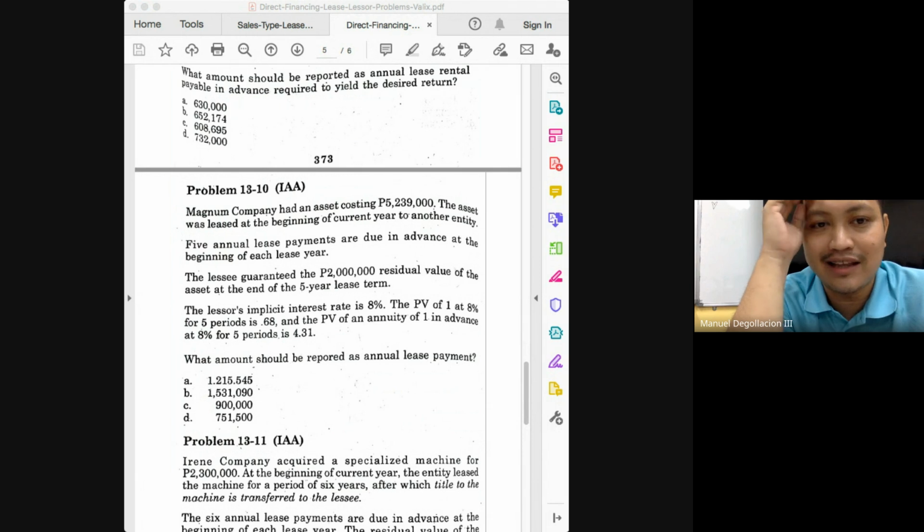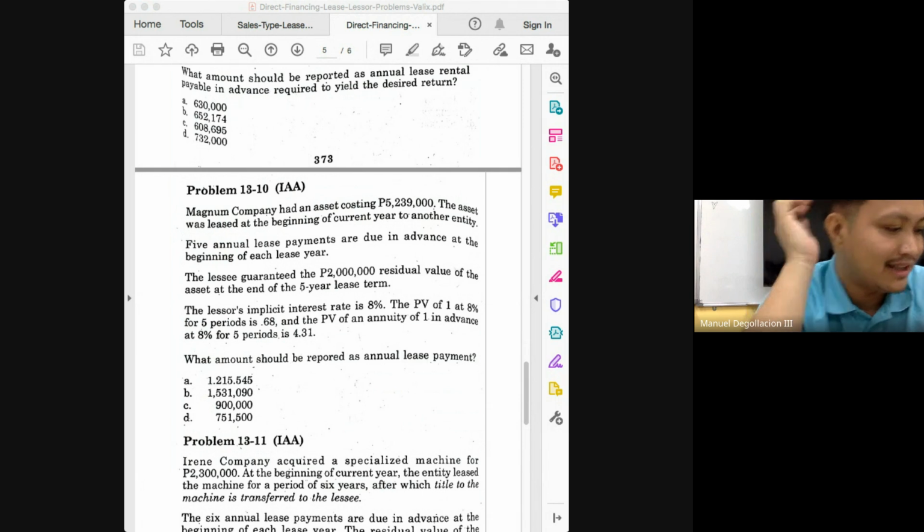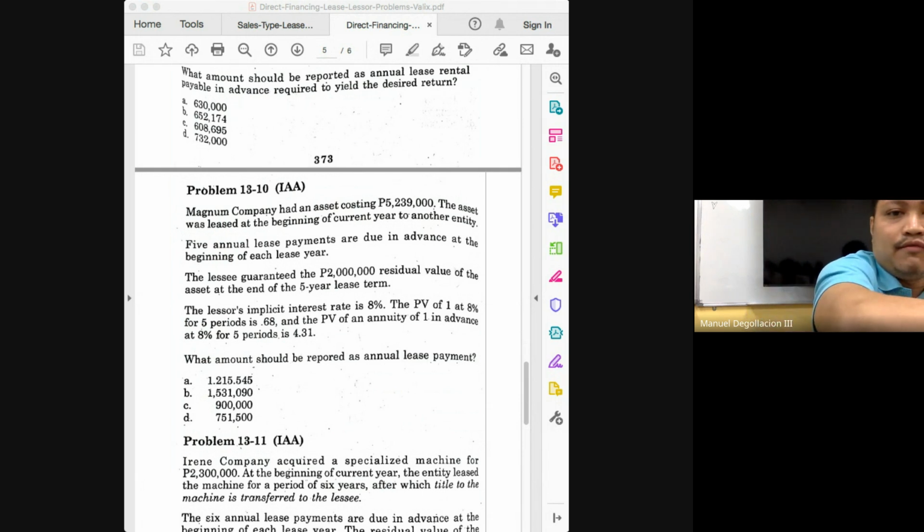But what if you did that, class? 5,239 divided by 4.31. How much is that? 5,239 divided by 4.31. Not in the choices. The 1,215,000.